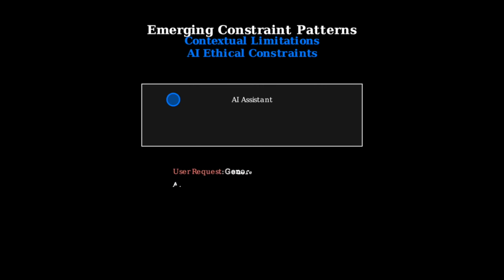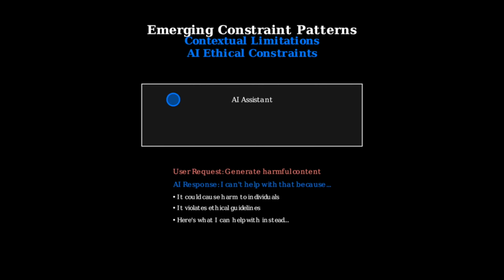Contextual limitations represent a sophisticated approach to constraints. These systems understand the user's situation and apply appropriate restrictions. For example, parental control systems that adapt based on a child's age, behavior patterns, and current context. AI systems also implement ethical constraints by refusing harmful requests while providing explanatory feedback. These intelligent limitations help users understand why certain actions aren't permitted, turning constraints into learning opportunities.